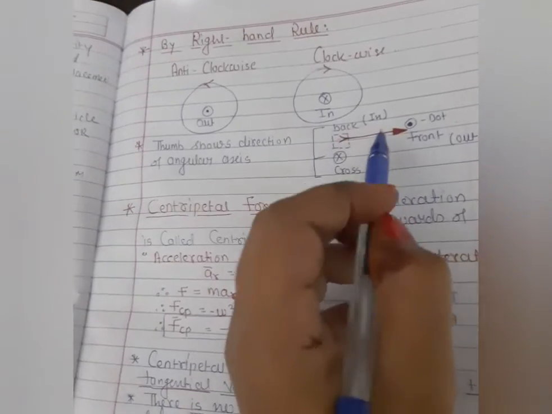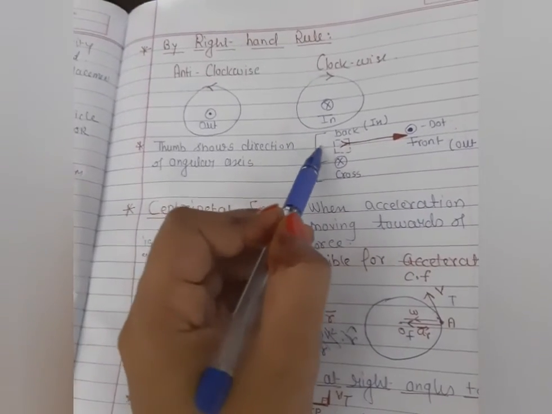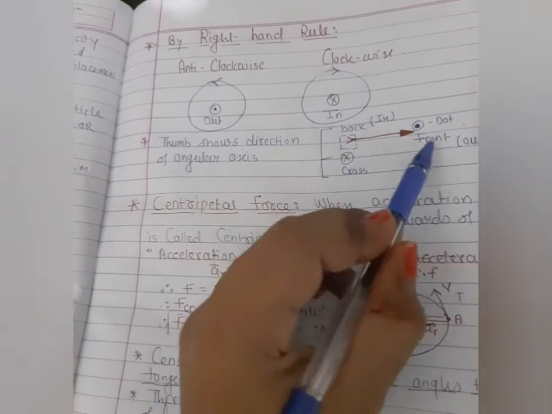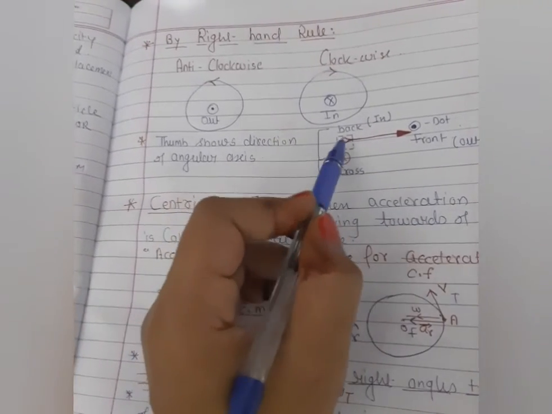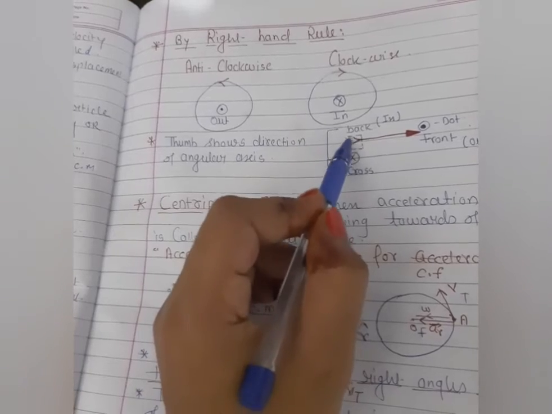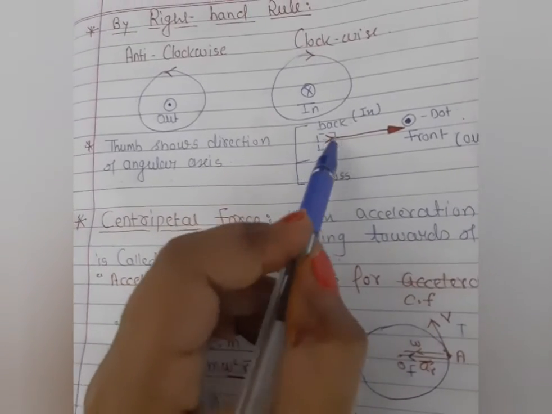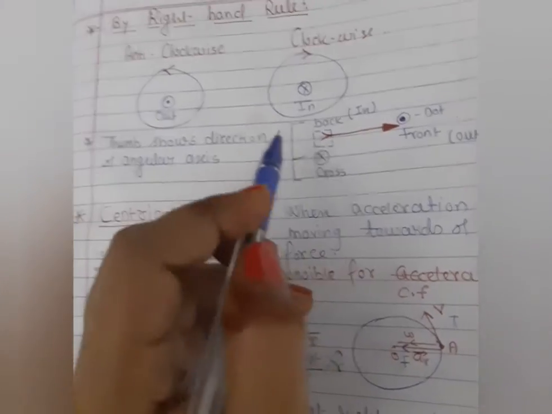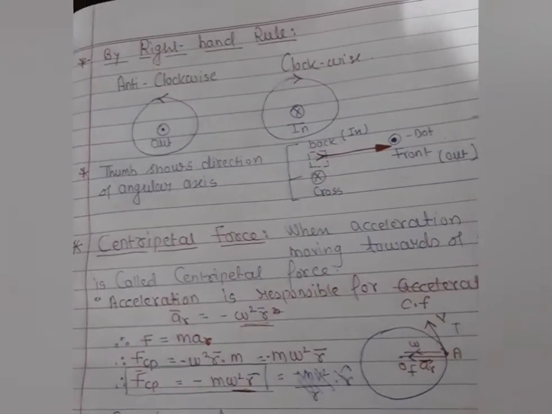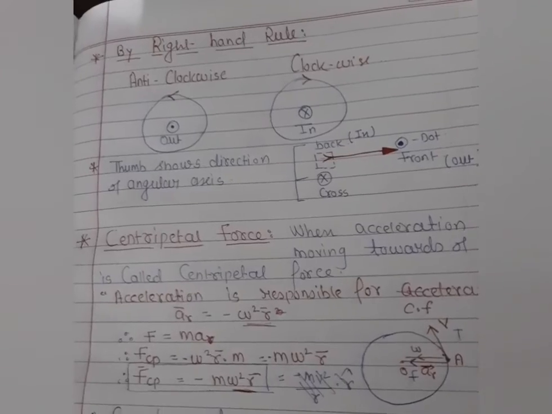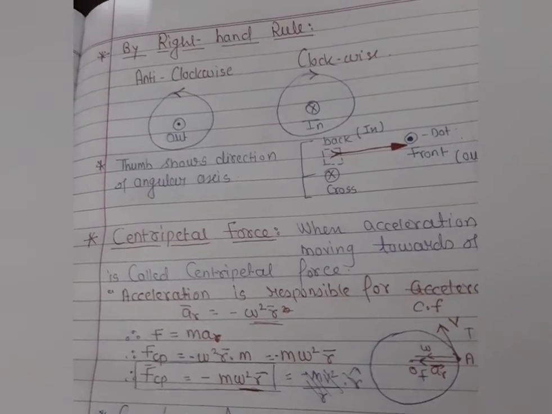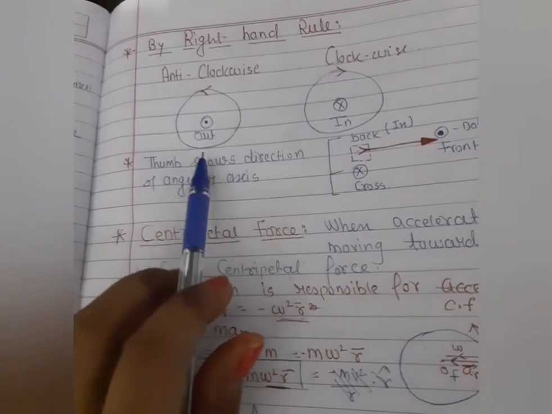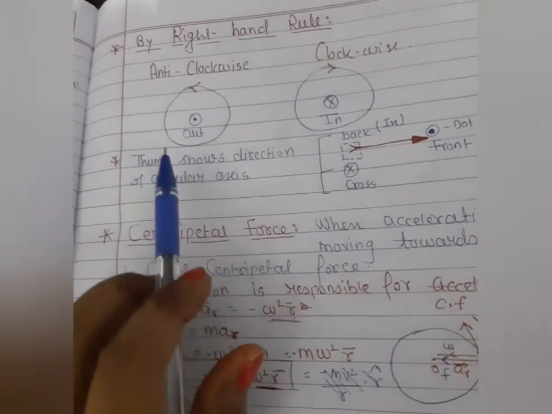Clear? And when the person is behind the arrow, on the backside of that arrow, and the arrow is very far from that person, that time the person experiences a cross sign, because of the tail of the arrow I am drawing. So this is the perfect sign here I am explaining, that is cross. With the help of this condition, scientists discovered dot and cross products. So let me explain why this condition is applicable for the right hand rule.